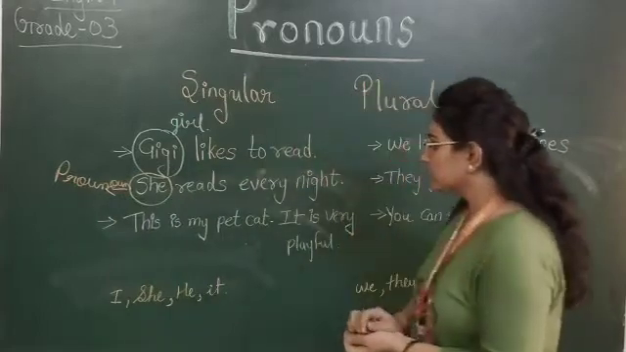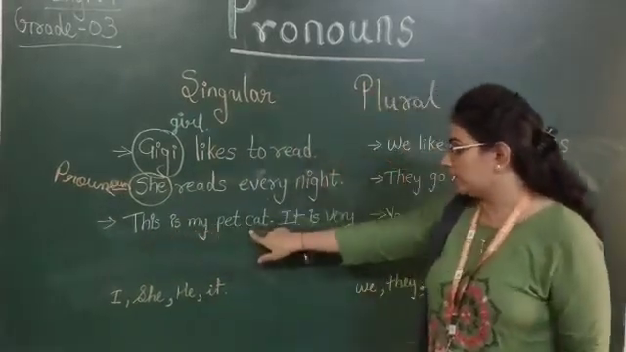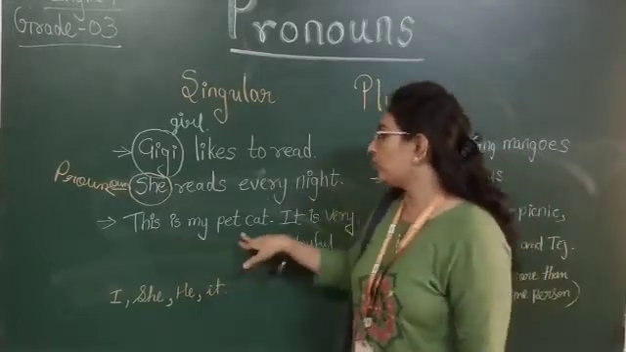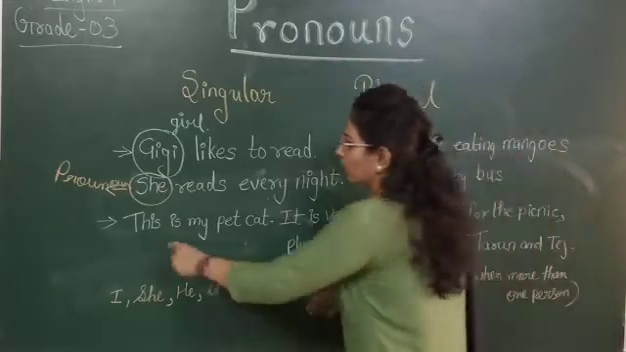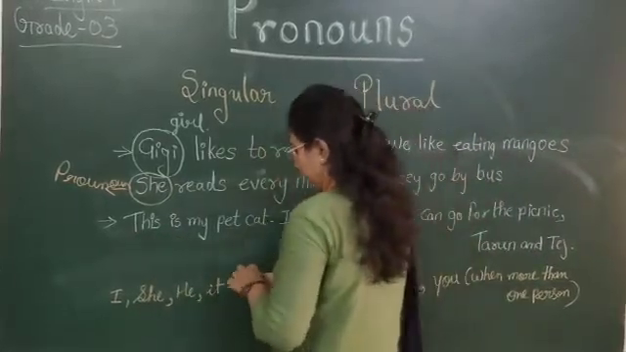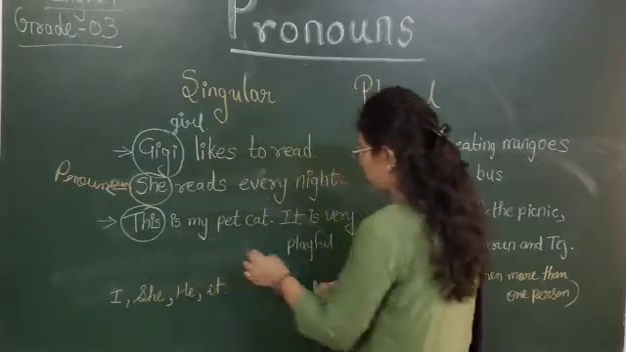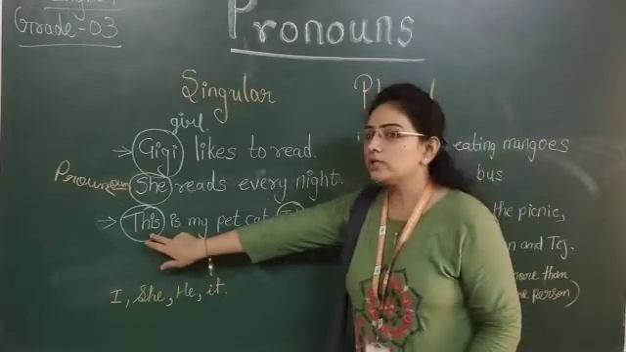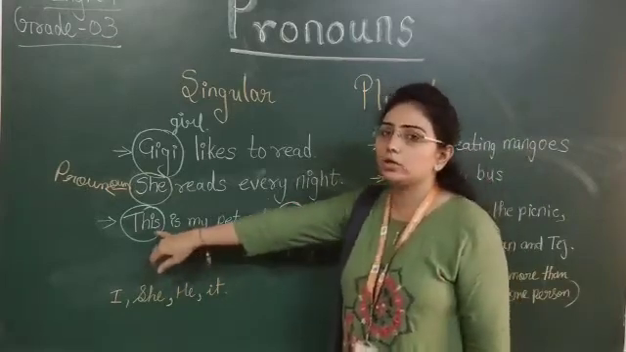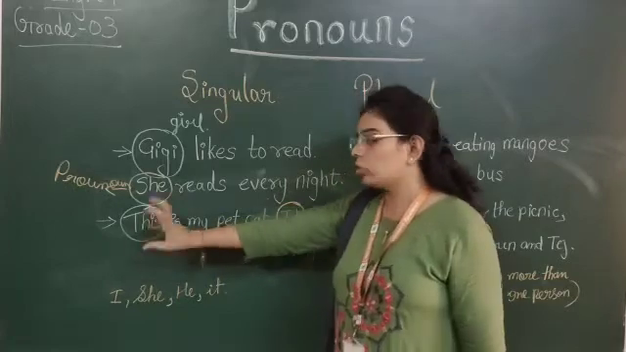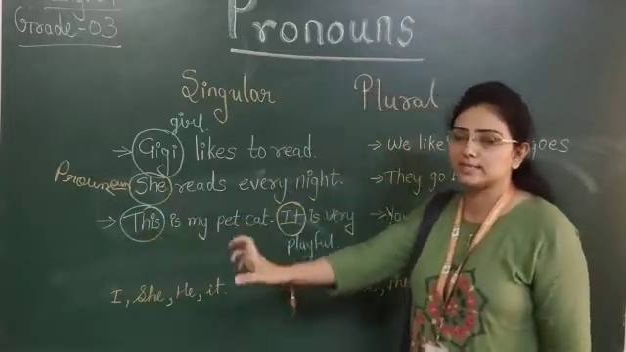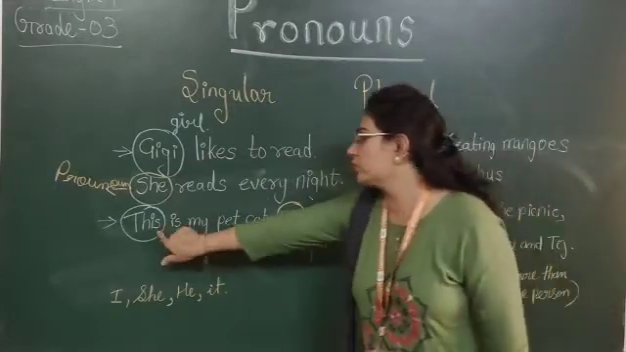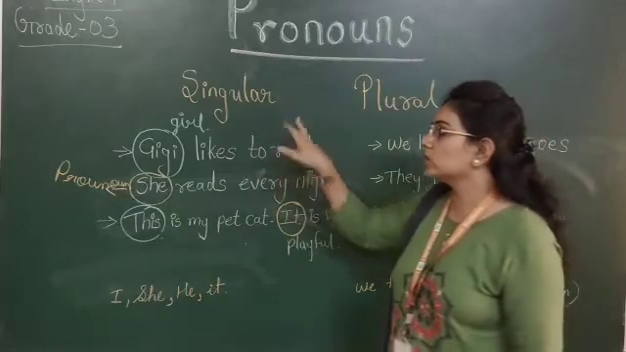Okay. Now the second sentence is: This is my pet cat. It is very playful. So here the noun is pet cat, and in its place they have used the word it. Because a cat is not a boy and not a girl, for animals we use it. So instead of this we have used it. So this is a singular.